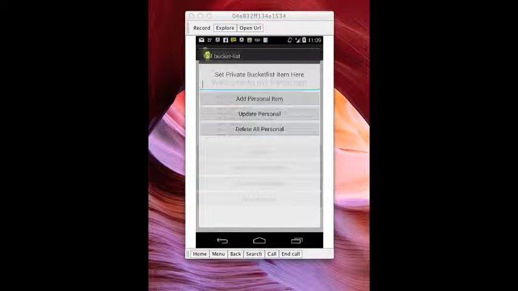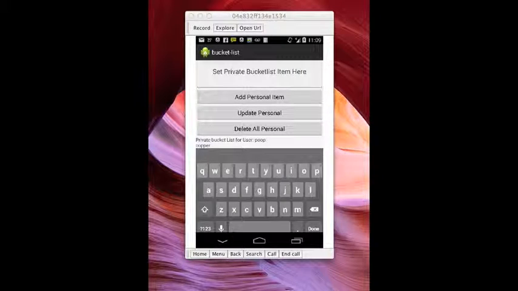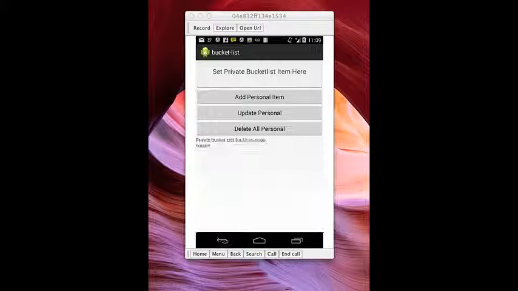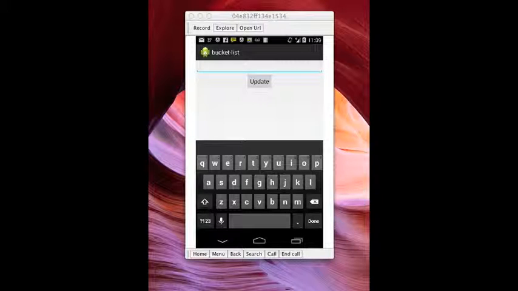So we go down to private items and wait for that to load. You'll see that he has his private item as Copper. We can add another item, but we're not going to do that right now. We're going to go to update personal items. Now we can change that Copper into, let's change it to cash. Go to update, then wait for my slow internet connection to send it. So the current private bucket list for user Poop is cash.